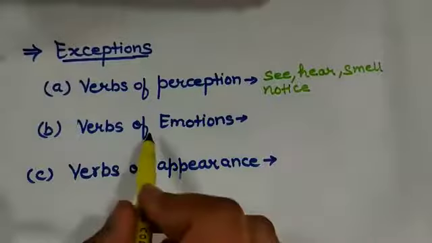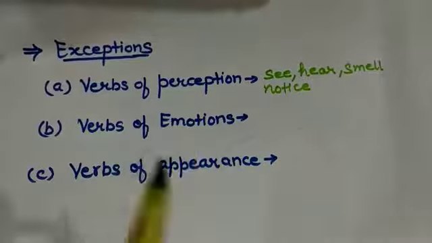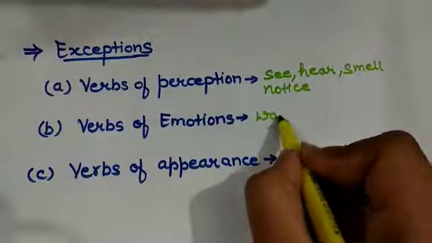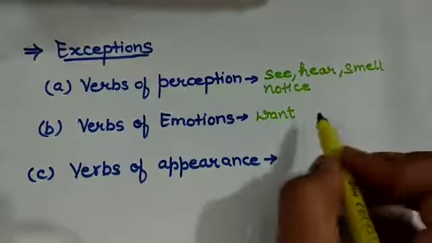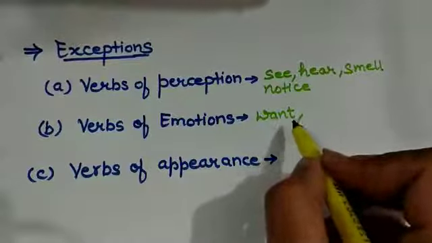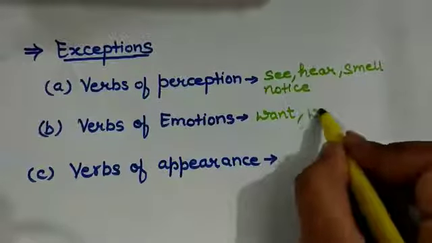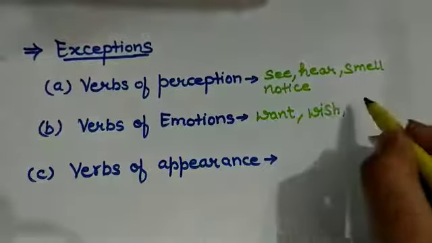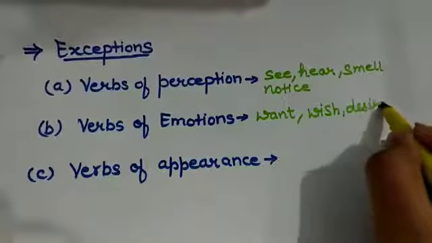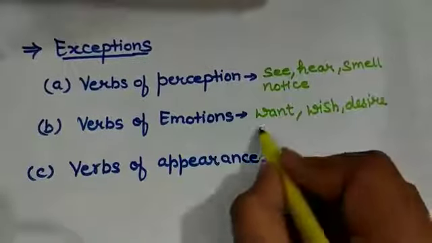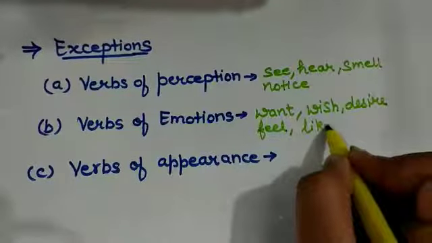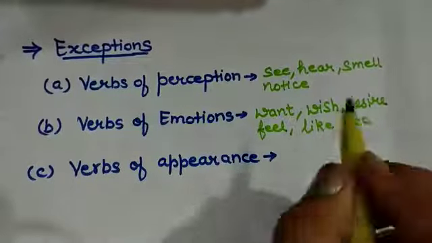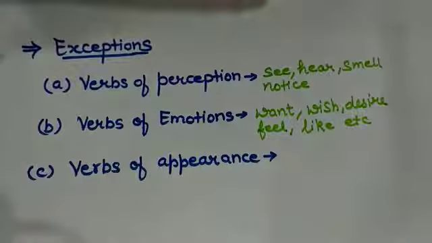Again, verbs of emotion like want. I cannot use want as wanting. That would be wrong. So, it will be want, wish, desire, and can be feel, like, etc. There can be many verbs of emotion.